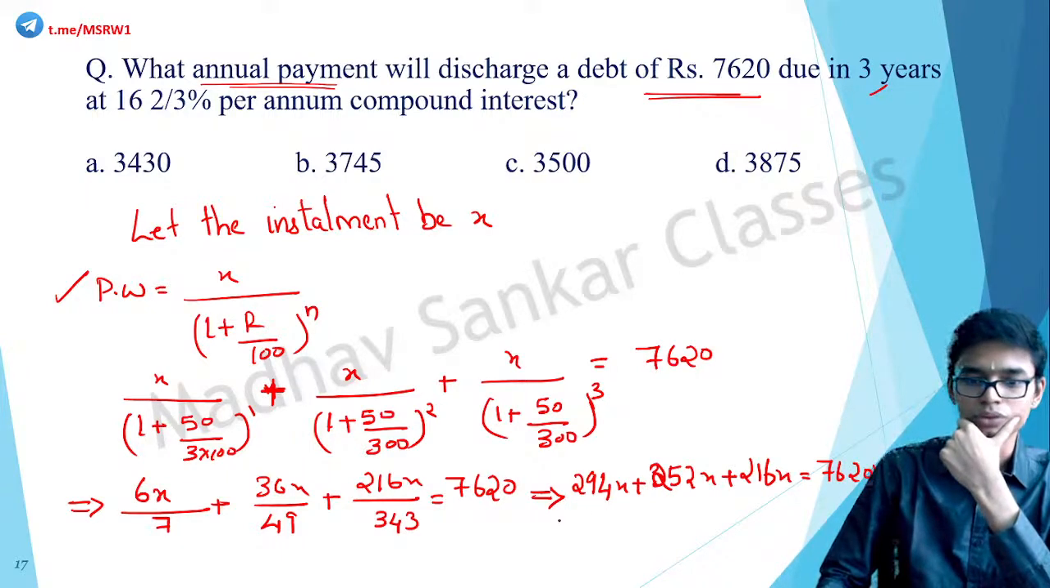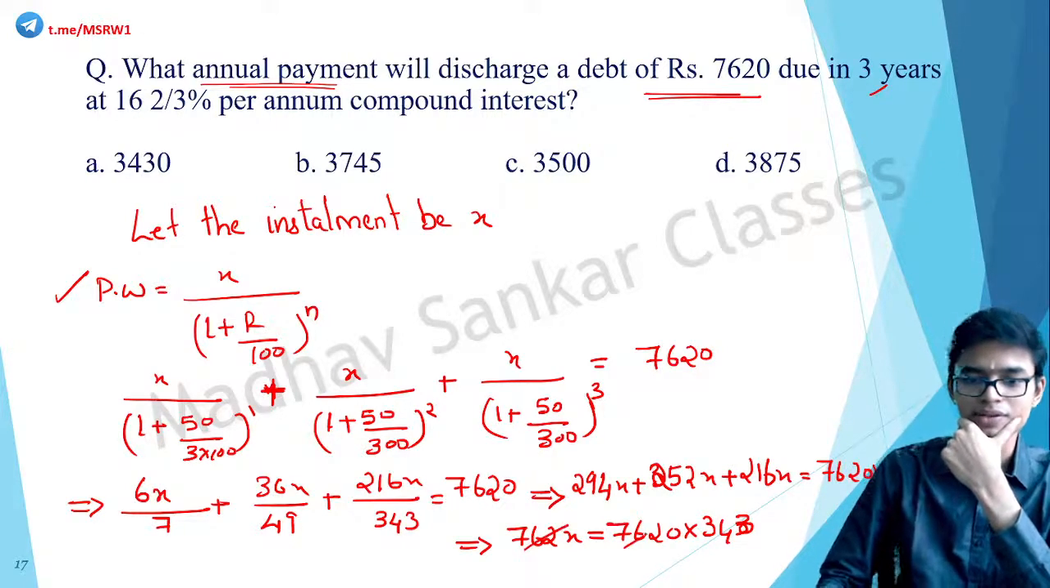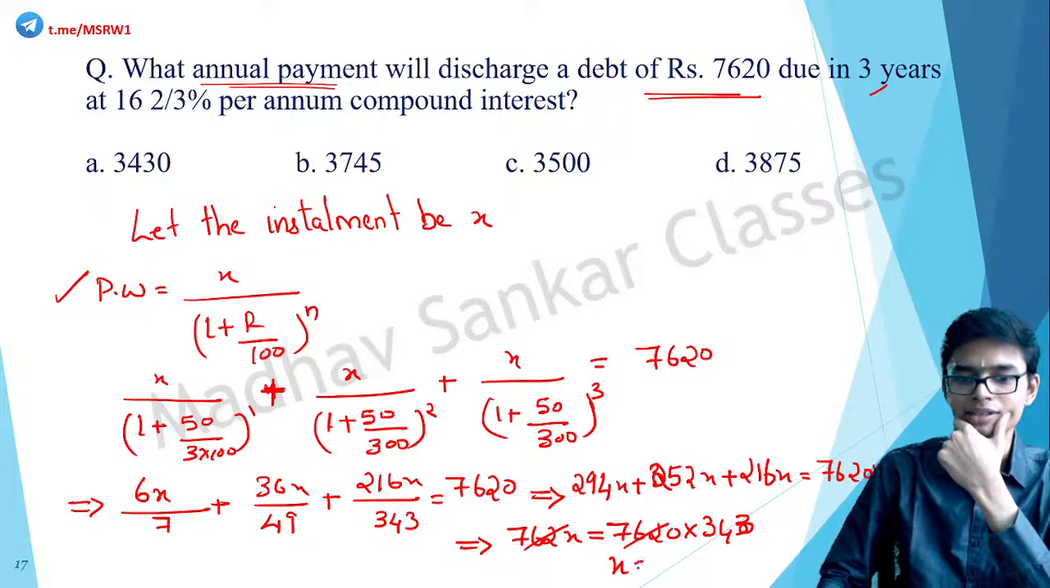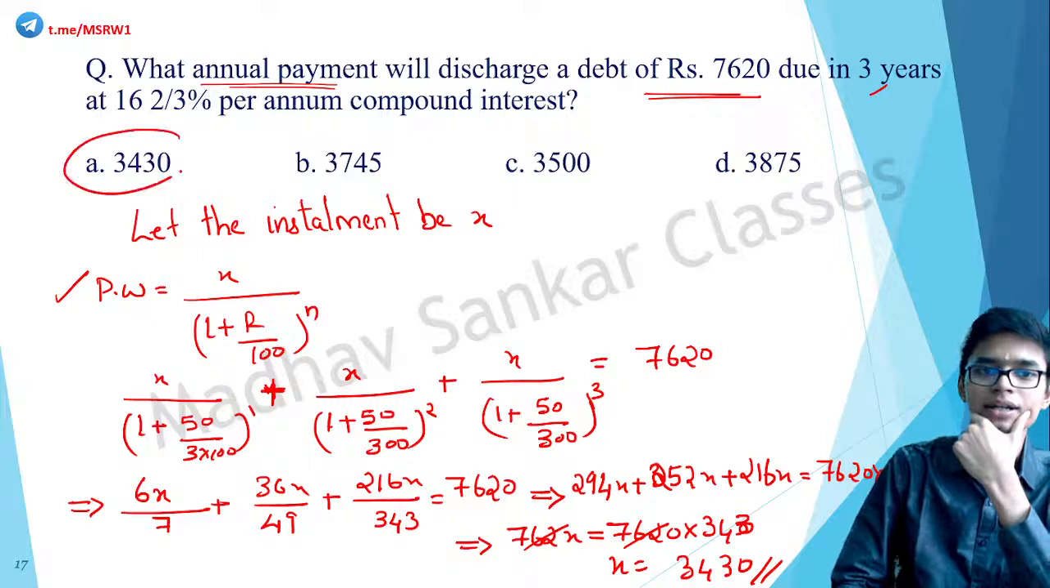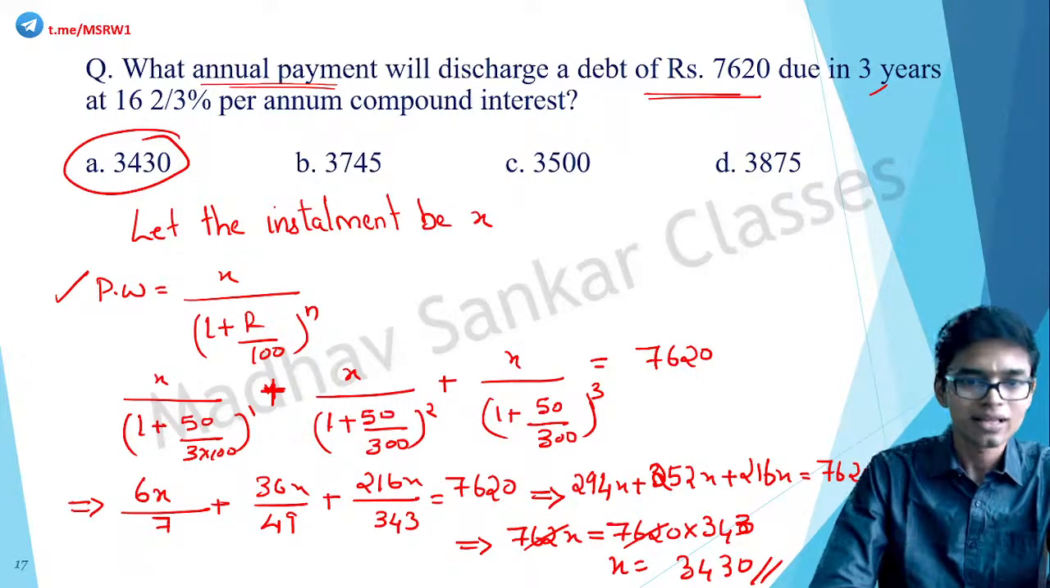Correct? So the total added value is 762x is equal to 7620 into 343. So 762 gone, 762 gone. So the value of x is equal to 3430. Option A. Clear? Here also same, nothing different, substituting the values in the formula. Nothing more than that to understand here.